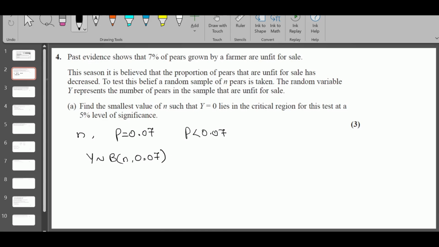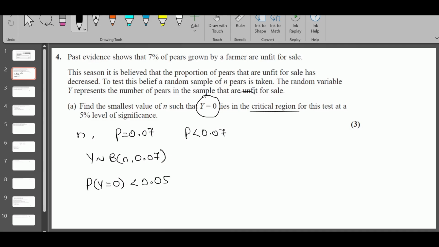The random variable Y, we use Y, not X, represents the number of pears in the sample that are unfit for sale. Find the smallest positive value of n such that Y equal to 0 lies in the critical region. If it lies in the critical region, when you find the probability, it should be smaller than the significance level.